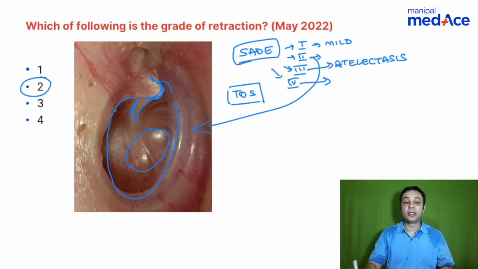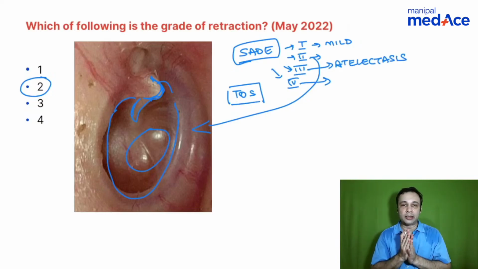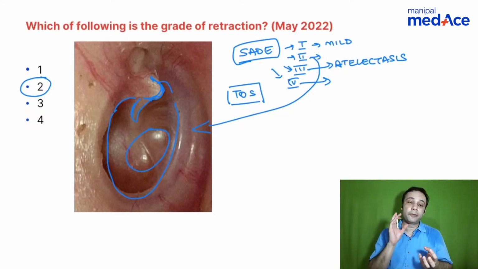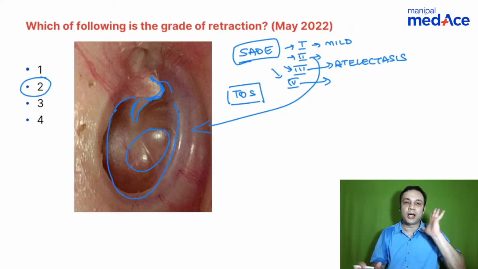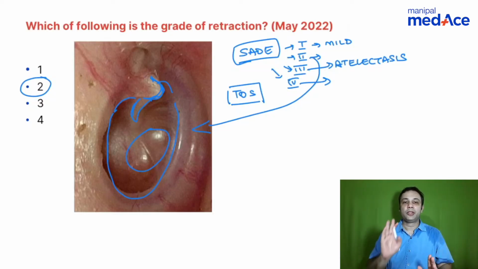And when you talk about grade 4, it is adhesion, right? Atelectasis means the tympanic membrane still moves on Valsalva. When you talk about grade 4 or adhesive otitis media, it is totally plastered onto the promontory. And when the patient does Valsalva, the tympanic membrane does not move at all. Okay, so that is the grades of retraction of the pars tensa.